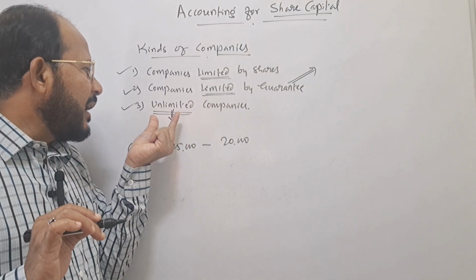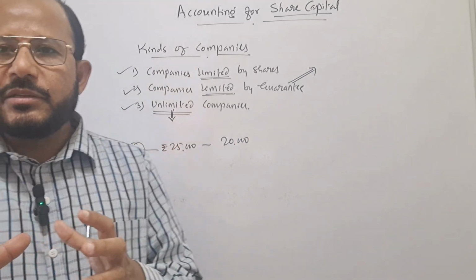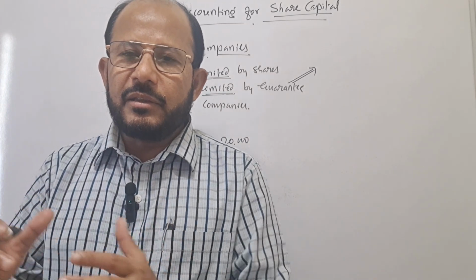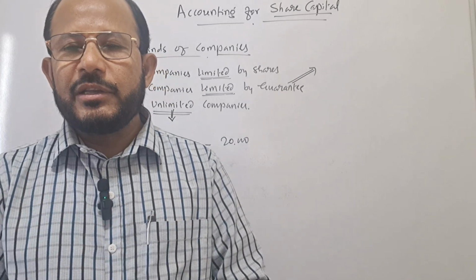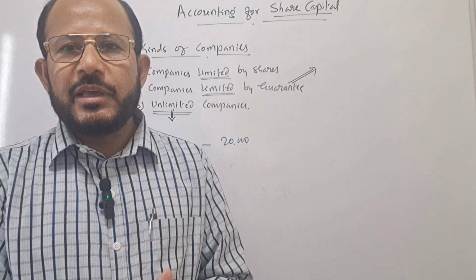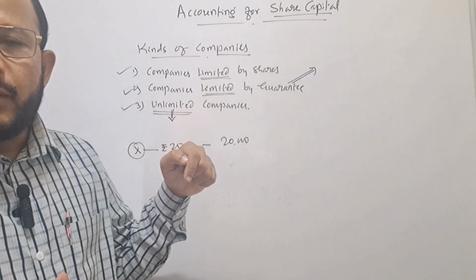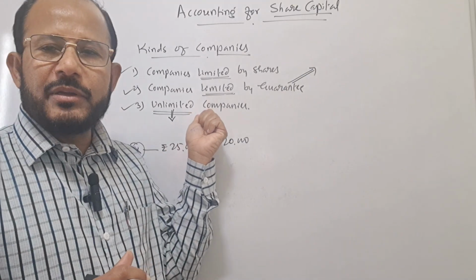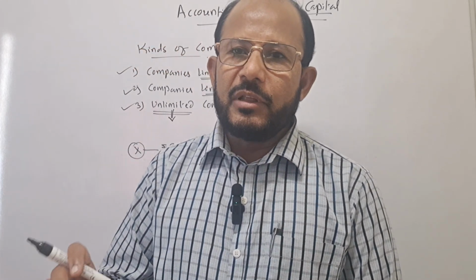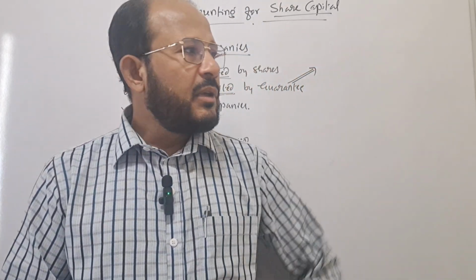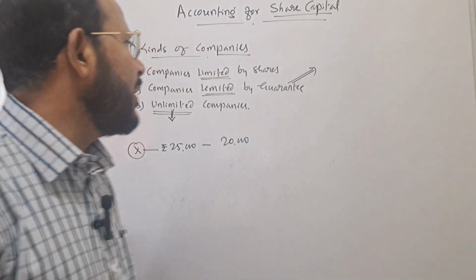Unlimited liability in the sense, if company's assets are less than the company's liabilities, in order to discharge the outside liabilities in full, the shortage amount can be recovered from the members' personal properties. Here the members of the company are going to lose even their personal properties if the company's assets are not sufficient to discharge the outside liabilities in full.